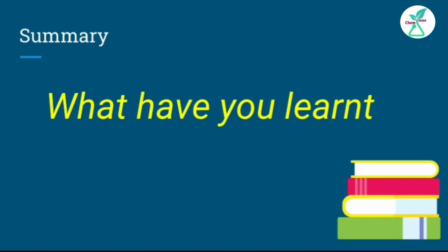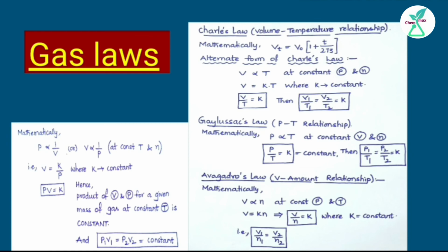Students, till now, what have you learnt? The first law, which is Boyle's law. Boyle's law is also called the pressure and volume relationship. Mathematically, pressure is inversely proportional to volume, or volume is inversely proportional to pressure. That means the product of pressure and volume is always a constant. Coming to Charles law, it is also called the volume temperature relationship. Volume is directly proportional to absolute temperature at constant pressure and number of moles. On rearrangement, we get V by T is always constant.